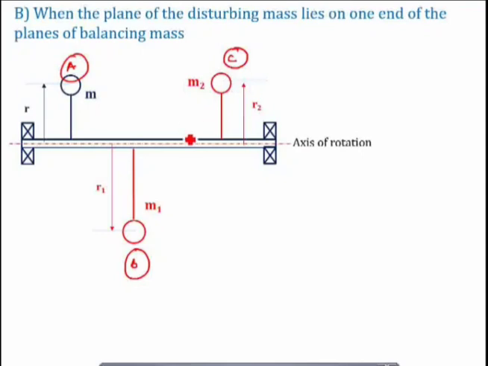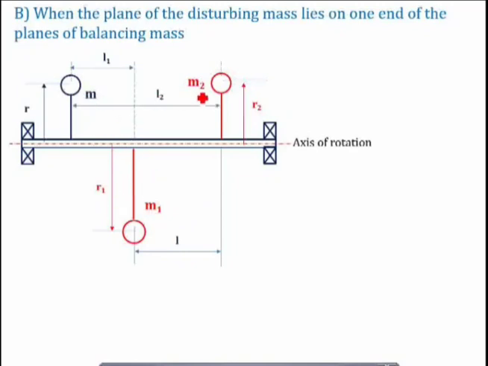So now here you can see that this plane of the disturbing mass M lies on one end of the planes of balancing masses B and C. So plane A is not lying between plane B and C. I hope it is clear to all of you. Okay. So now let us say the distance between M1 and M2 is L, the distance between M and M1 is L1, and the distance between M and M2 is L2. The same distances I have considered in case number A.